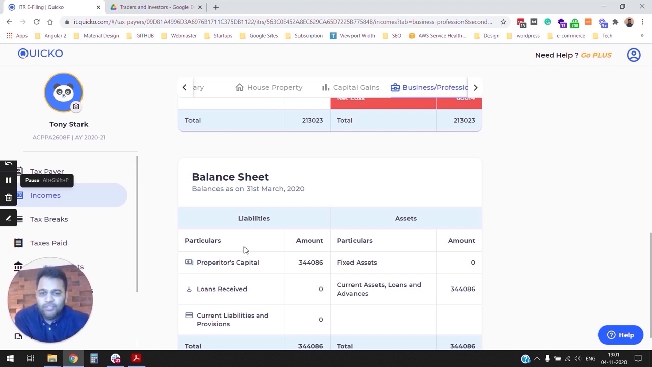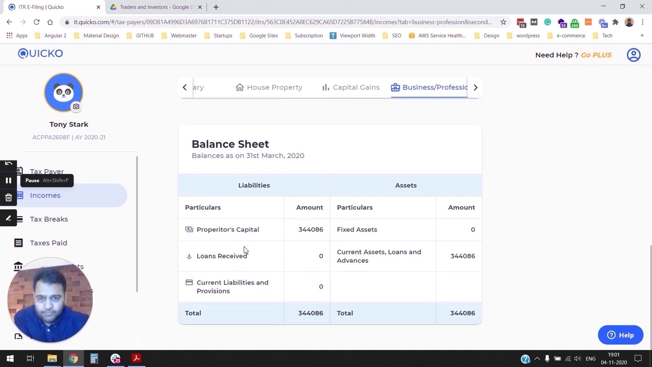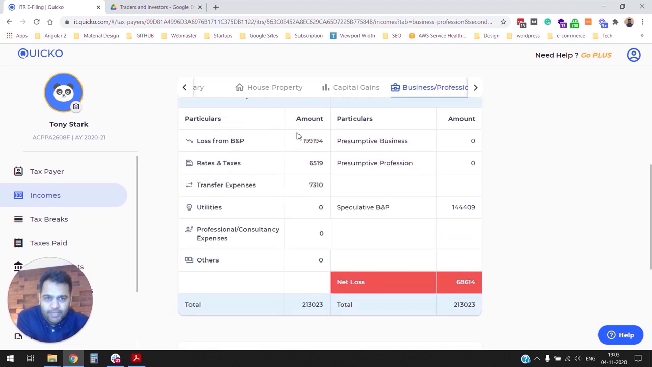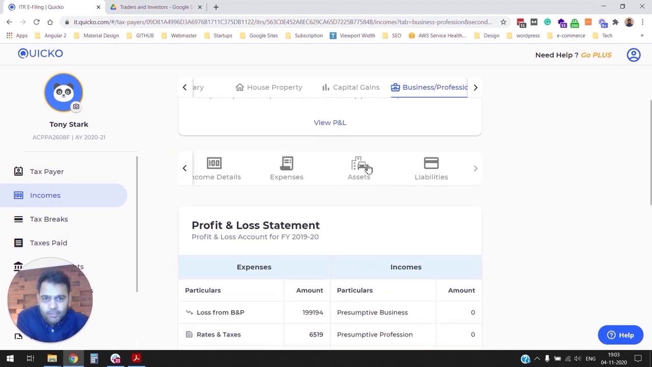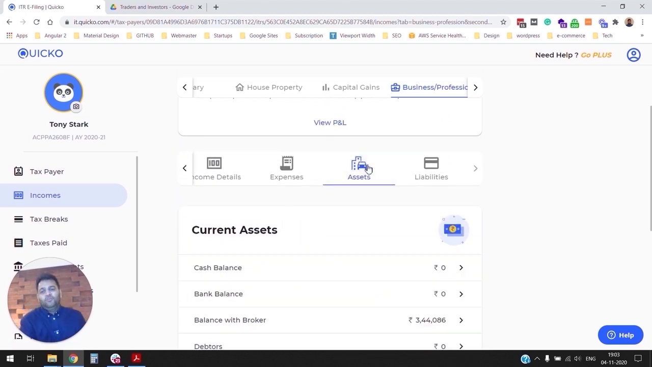This sets the foundation for you to understand what a balance sheet is and what kind of liabilities and assets you need to report. So let's take a look at your assets and liabilities quickly here. You click on your assets. We've already imported your balance with broker. If you trade through multiple Demat accounts, make sure you aggregate your balance with broker, right?